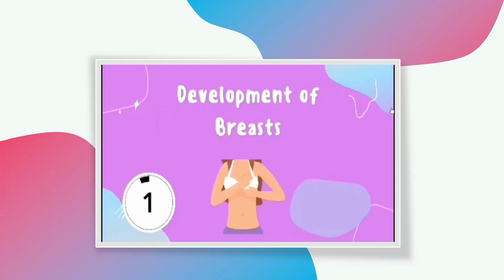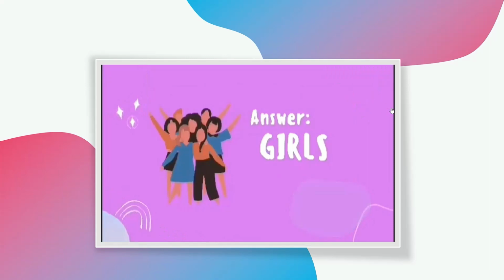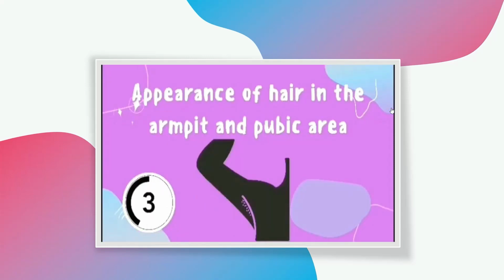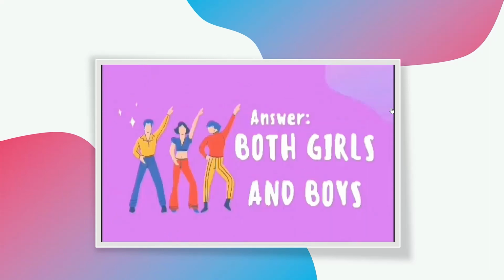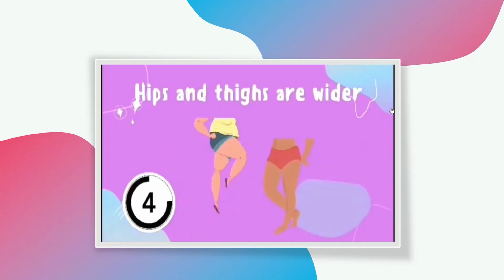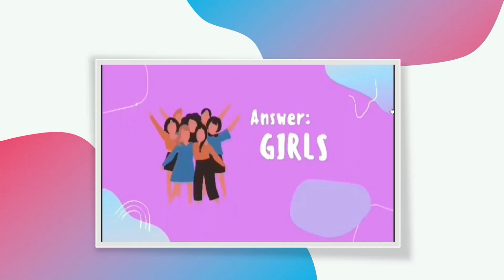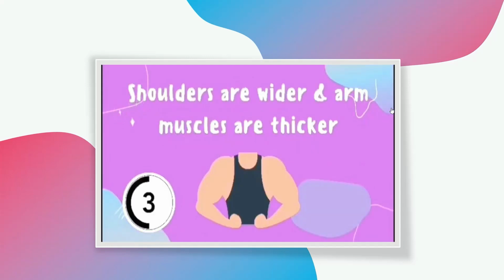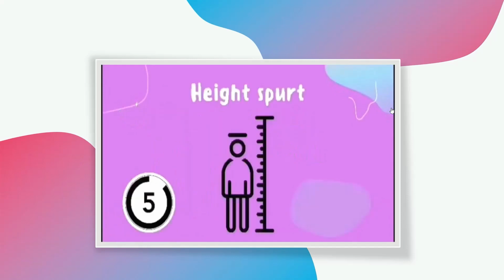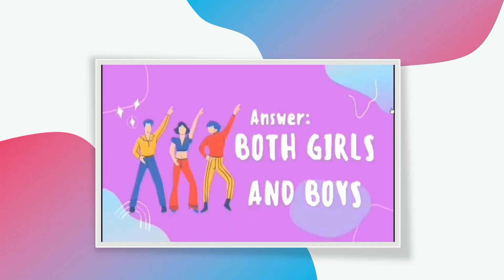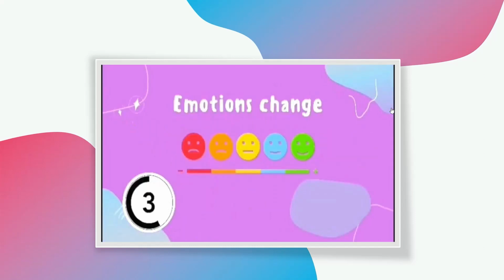Development of breast is seen in girls. Appearance of hair in both girls and boys. Hip and thigh are wider in girls. Shoulders are wider and muscles are thicker in boys. Height sprout in both males and females, or boys and girls. Emotion change happens in both girls and boys.